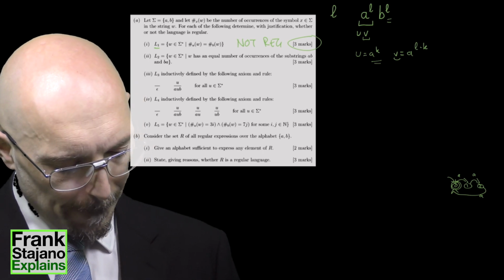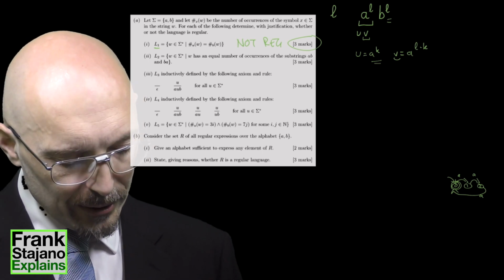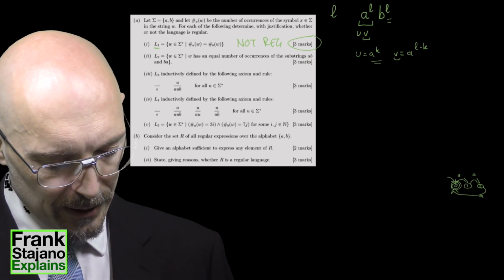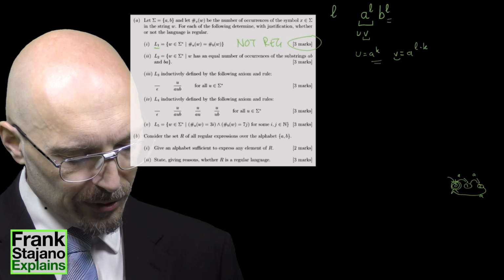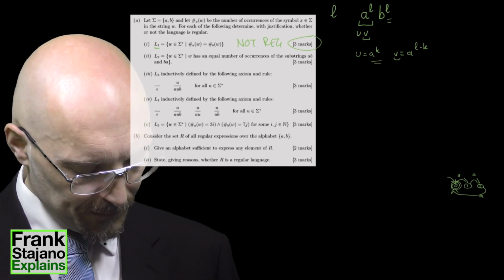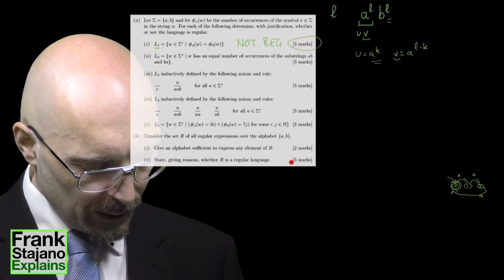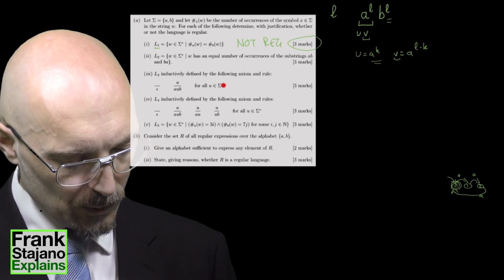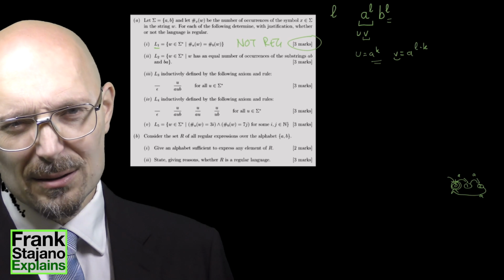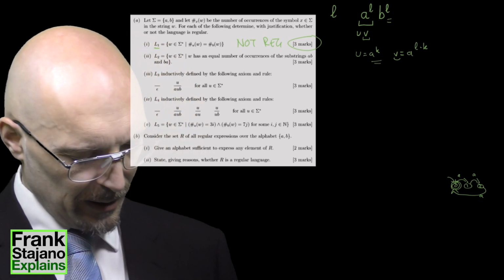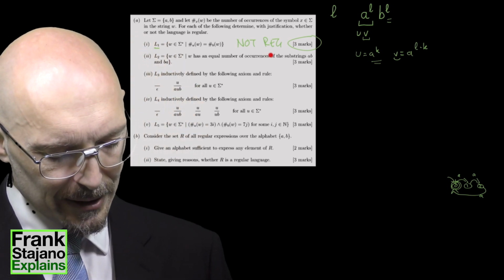But actually, the more I look at this, the more suspicious I am, first because there were too many things that would have used the pumping lemma. So we'd have this one, then this one, then this one, and this one. That's somehow a few too many for the same question. So I'm suspicious there's something more to it.